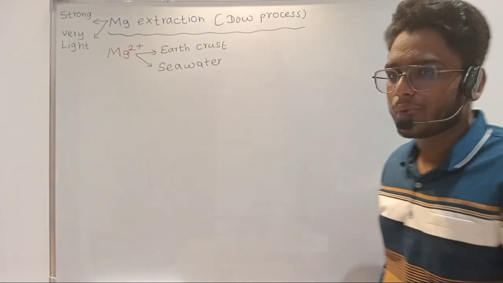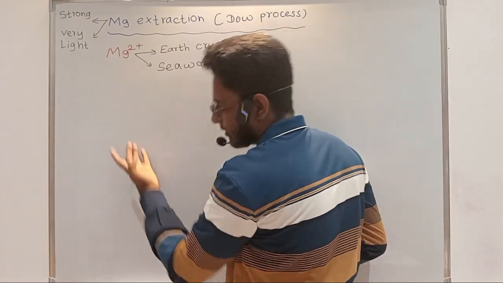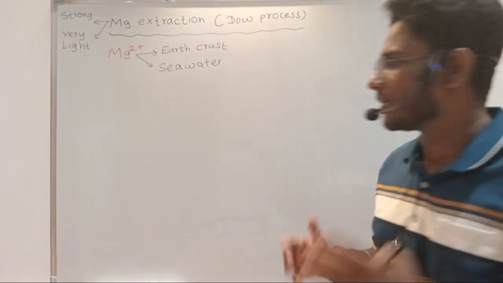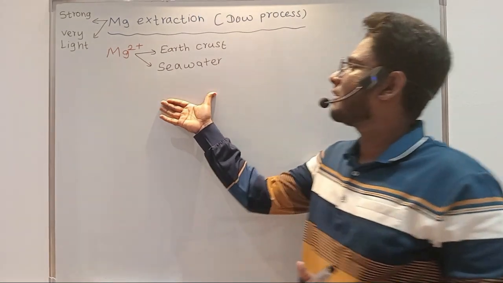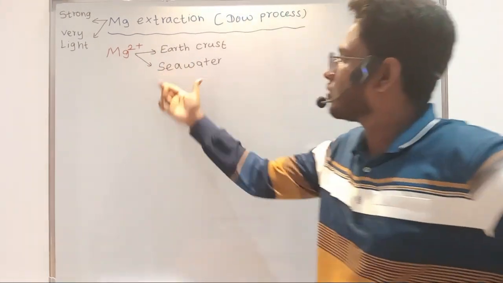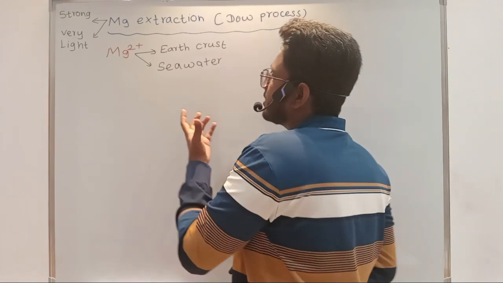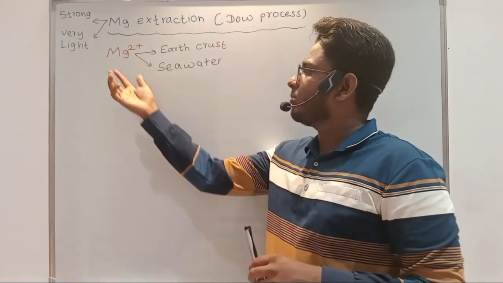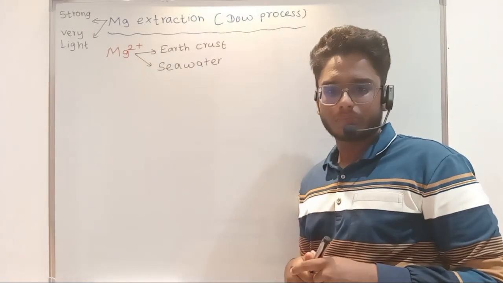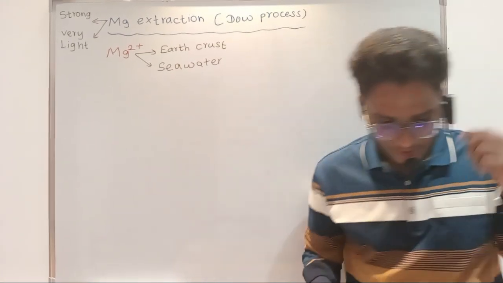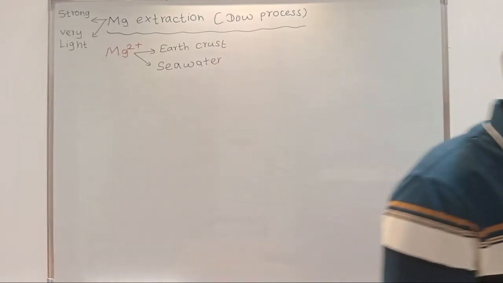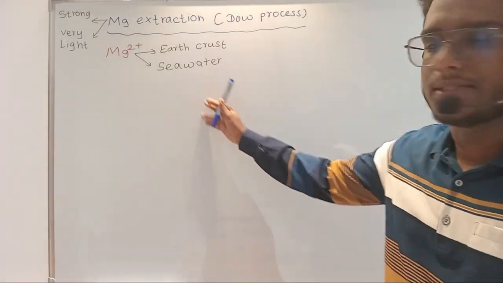So what we are going to do is take this magnesium 2 plus and produce magnesium from it. Now you tell me, children, you can get magnesium 2 plus from earth crust and sea water. Which one is easier: getting magnesium 2 plus from earth crust, or from sea water? Obviously sea water is easy.